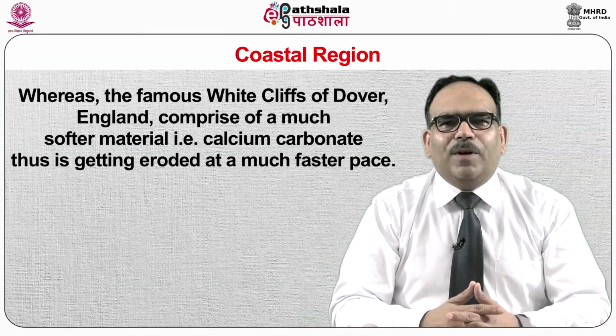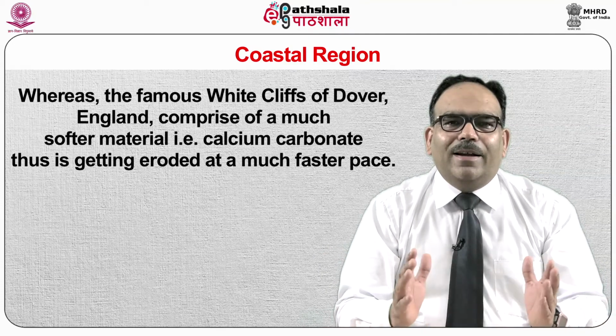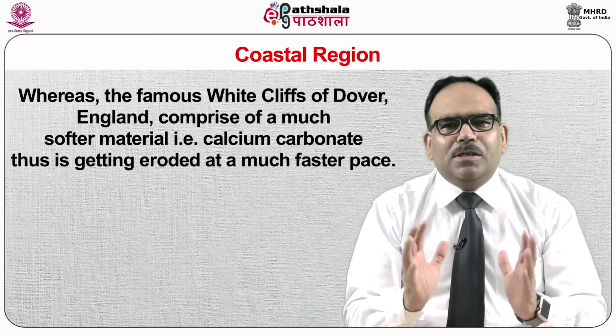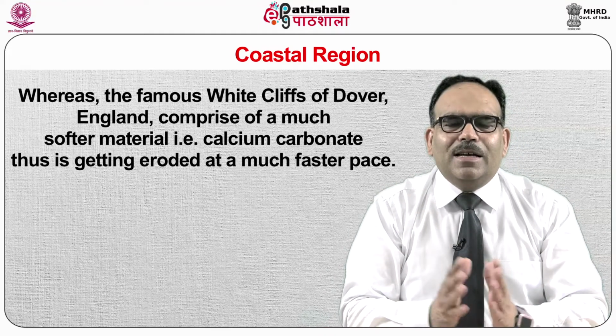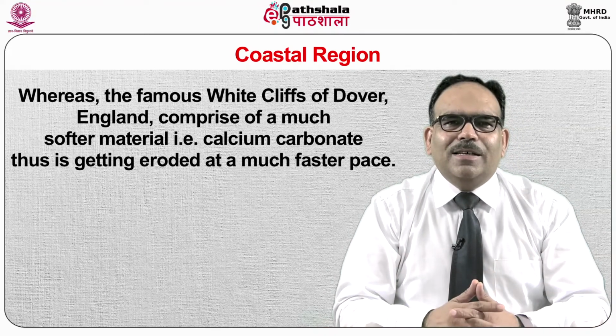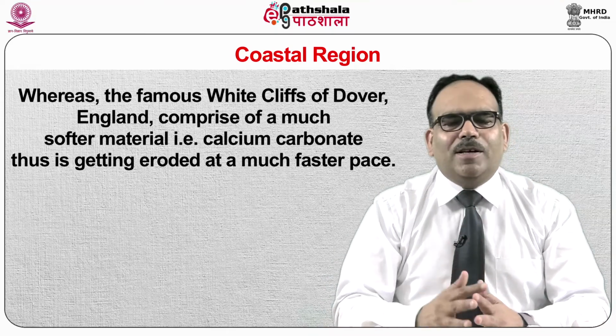For example, the coastal area of Rio de Janeiro, Brazil, mostly comprises hard materials like quartz and granite. Therefore, the landforms have hardly experienced erosion and still appear the same as centuries ago. Whereas the famous white cliffs of Dover, England, comprise a much softer material, that is calcium carbonate, and thus are getting eroded at a much faster pace.